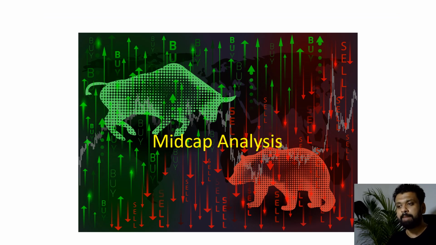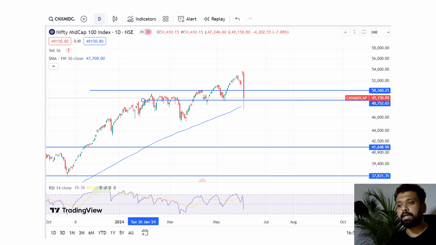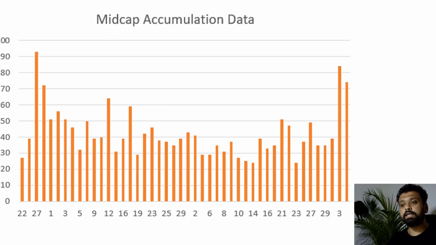Now coming to the mid cap analysis. Here one good thing is that the mid cap chart again took support of that 30 WMA line and it has bounced, right? You see the pretty long wick at the bottom. And one more good thing is it has not broken the support around that 48,750 mark, right? But if you look at the data, it is actually a little lesser than what we saw yesterday.